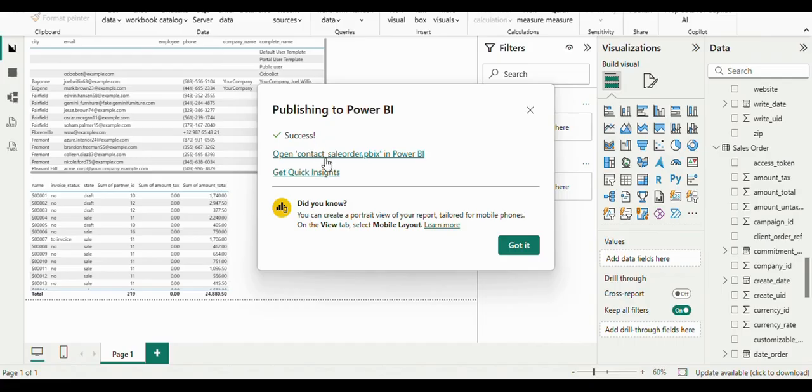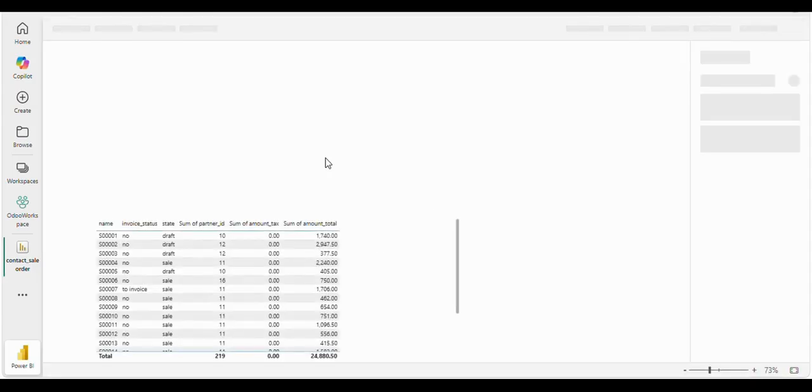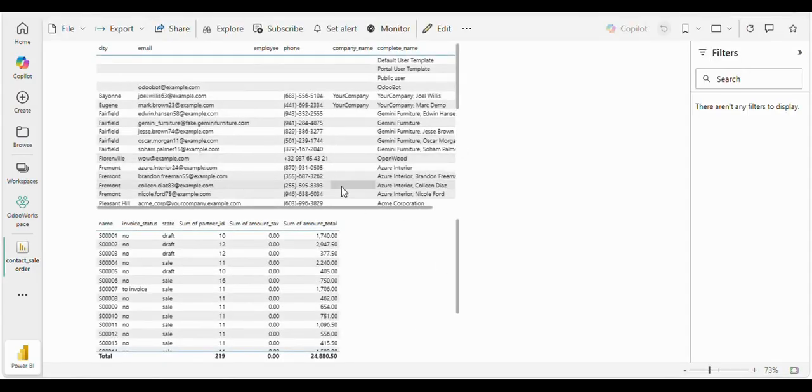Now from here, if you click on this link, you will be redirected to Power BI online. So I am clicking on that. You have been redirected to Power BI online and your report is visible over here.